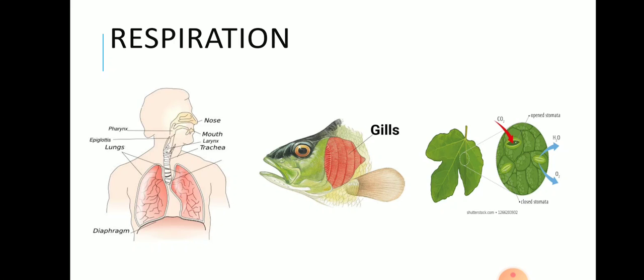Now, this respiration process is carried out by different organs in different organisms. In human beings it is done by the lungs. The lung is an organ which is used for respiration. In fish, gills are used. In plants, stomata, which are openings present at the underside of the leaf, carry out the process of respiration.